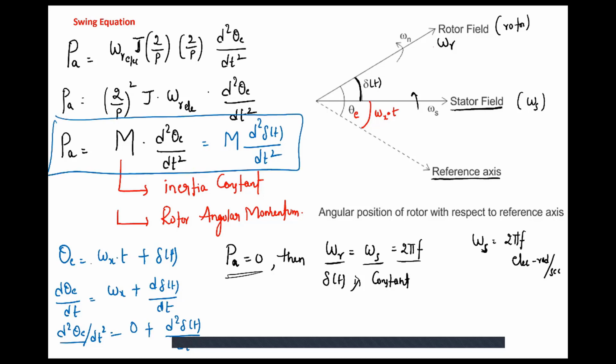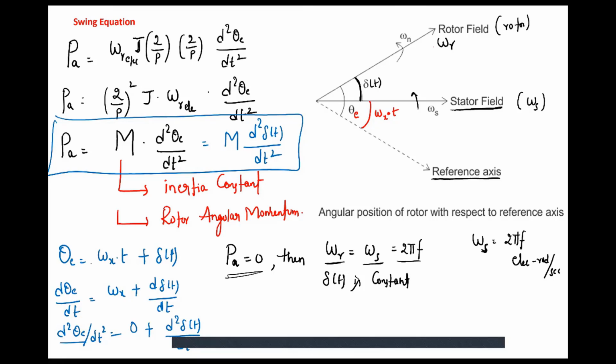PA, the net accelerating power on the shaft of the rotor, is equal to M, the rotor angular momentum, into d squared delta of t by dt squared. That is the swing equation.